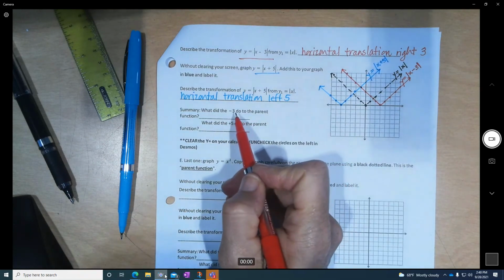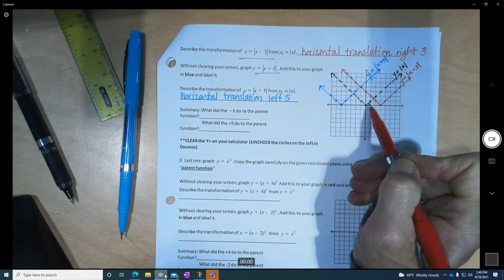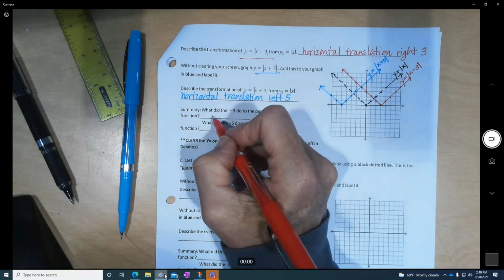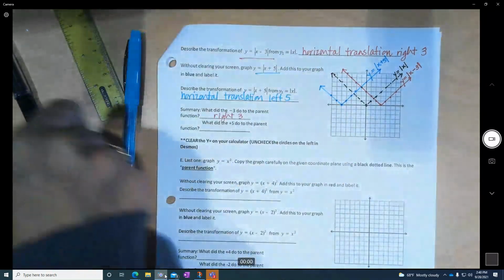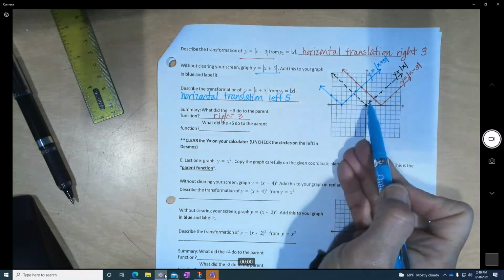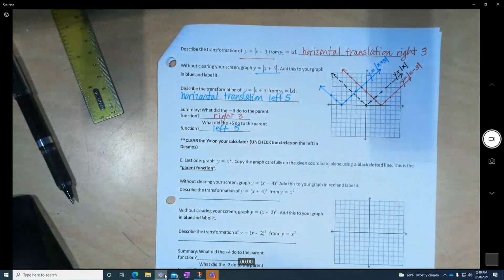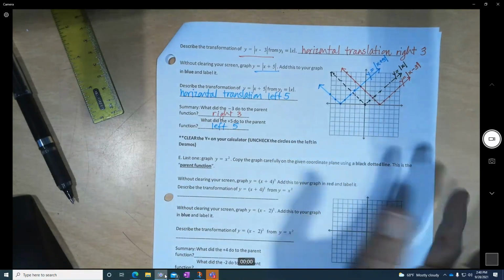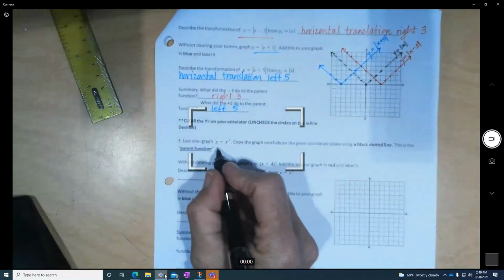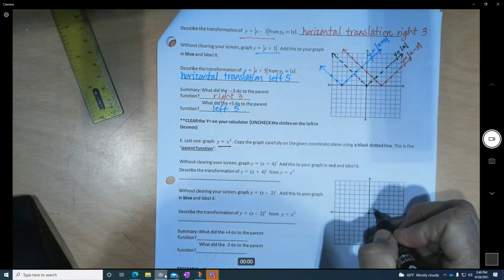And here we go, our minus 3. When I put it in here, it made it go to the right 3 units. The positive 5 made it move left 5. And we're almost done. We're going to do one more graph of x squared. But same thing, we're going to start with x squared. One will be on the right, one will be on the left. We will continue. So I'm going to go back to Desmos, click on the x squared, put it on my paper.